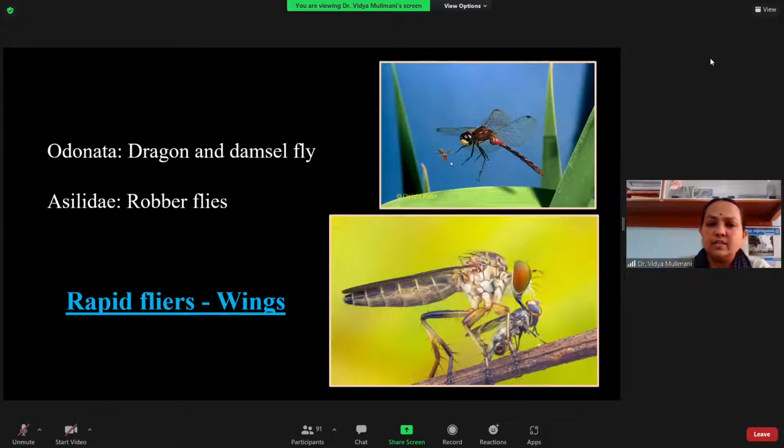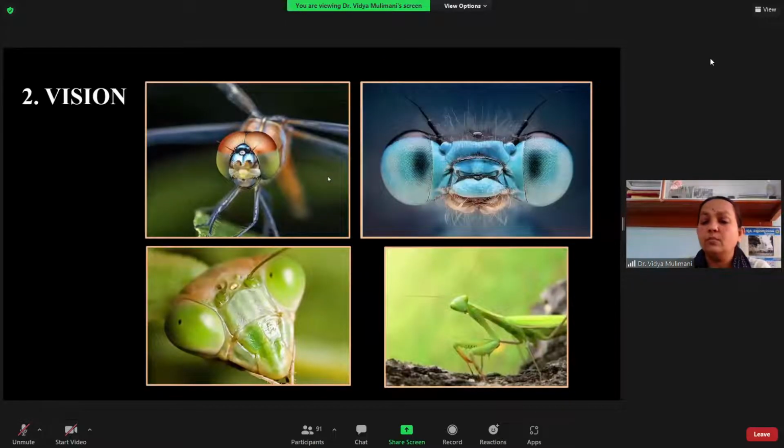So that is what you can see here. This is the dragonfly and this is the robber fly. This is the one where you have the legs and the wings modification. Next, you have the vision.